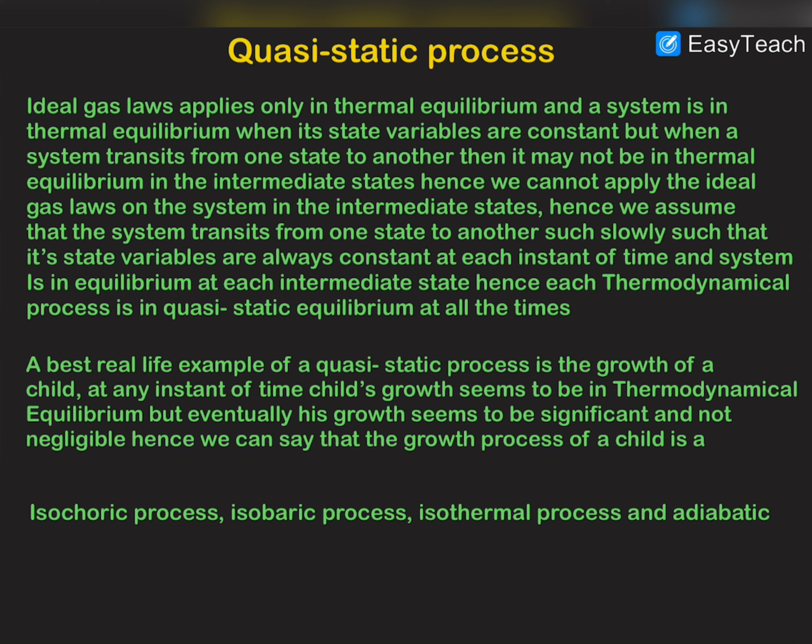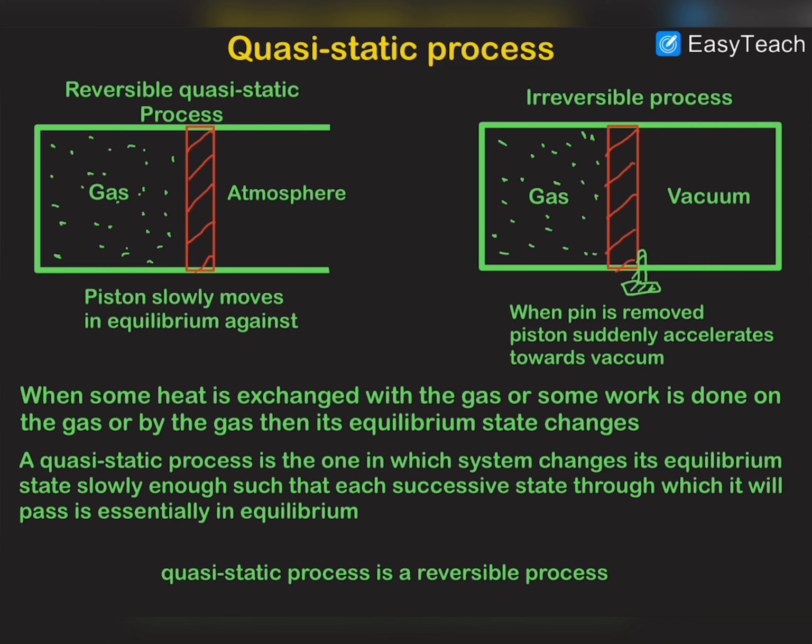So we can say that any process which we would study later on, isochoric, isobaric, isothermal and adiabatic, these are quasi-static processes because we have to assume them as quasi-static. If we do not assume them quasi-static, then their state variables would not be constant at any instant of time, and therefore we could not apply the laws of thermodynamics on that system at any instant of time. So these problems and the solutions would not be valid.